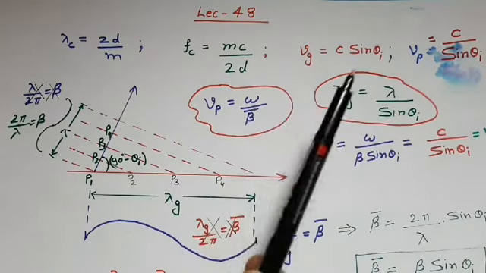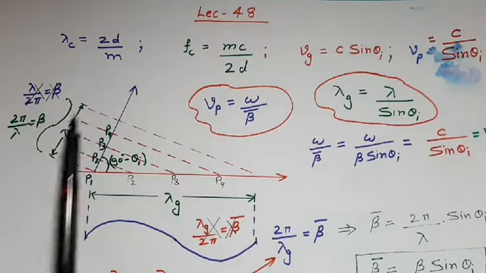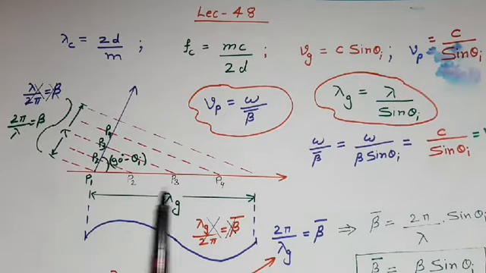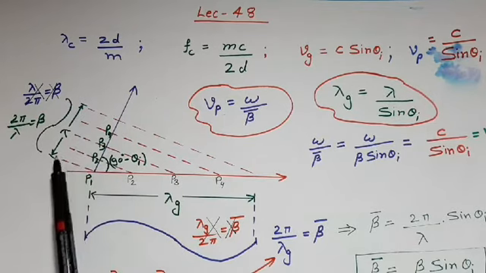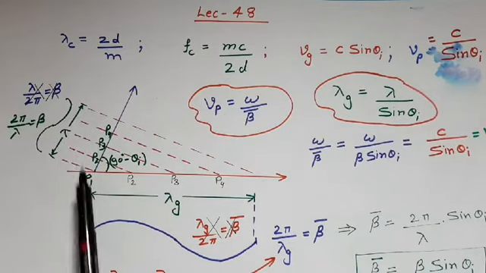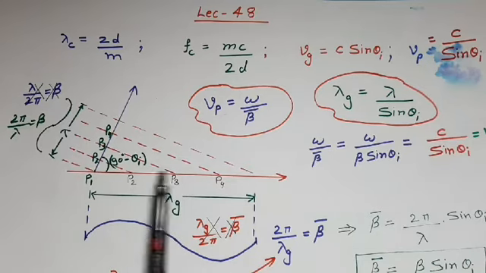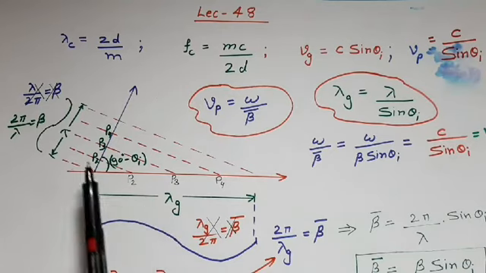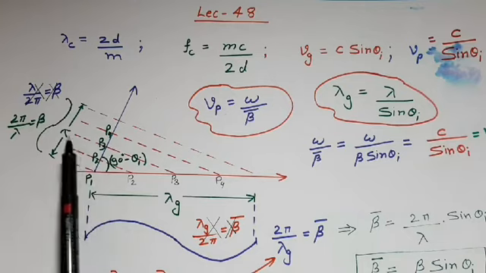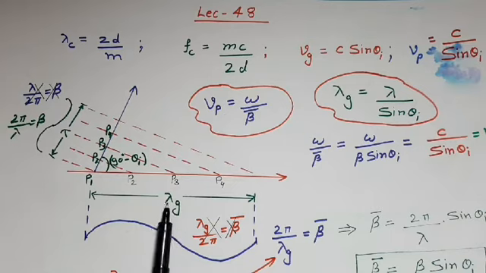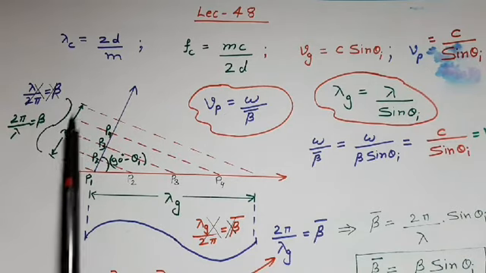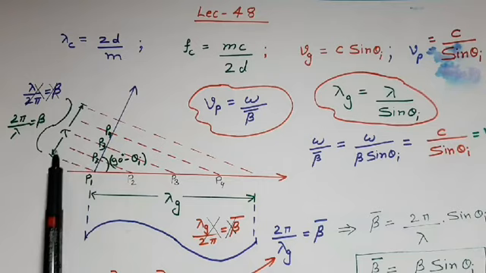If we observe this diagram carefully, then we find that the wave is propagating in this direction and phase changes from P1 to P4 in this much distance, that is capital D distance. But if we see in Z direction, then phase changes from P1 to P4 for this much distance, which is equal to D upon sin theta I. So wavelength in this direction is higher than wavelength in this direction. The wavelength in Z direction is known as guided wavelength, denoted by lambda g, and wavelength in this direction, in which the wave is propagating in real time, is denoted by lambda.